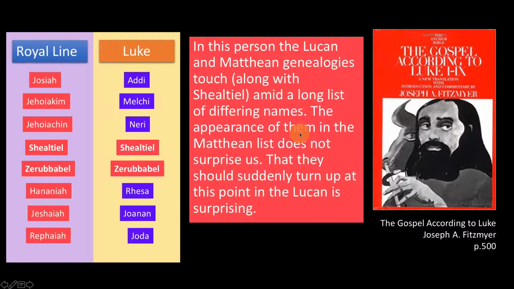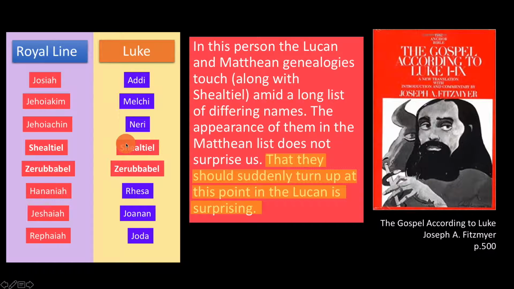The appearance of them in the Matthean list does not surprise us. That they should suddenly turn up at this point in the Lucan is surprising." So this is very strange that they just appear out of nowhere. In Matthew we expect it because Matthew gives us the royal lineage, but Luke doesn't. So why has he included them?